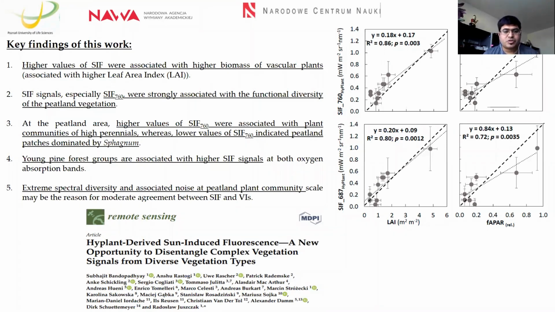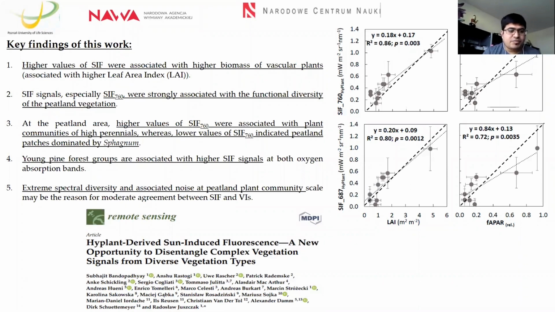So in summertime, due to the dryness of the peatland area, they did not manage to give a proper signal in 760. Whereas the perennial grasses and other plant communities, which are not that dependent on water levels, have a good relationship. They are greener, and they are more able to carry out stable photosynthesis compared to sphagnum, and they have a good relationship with 760.